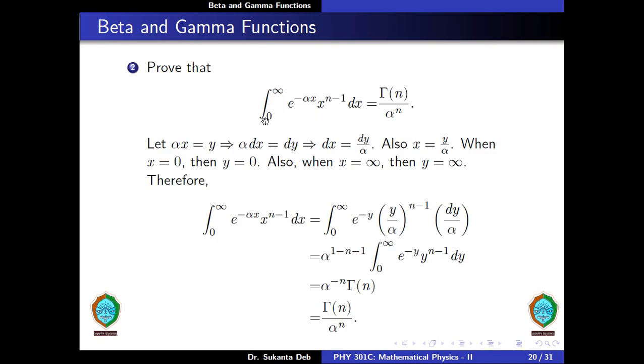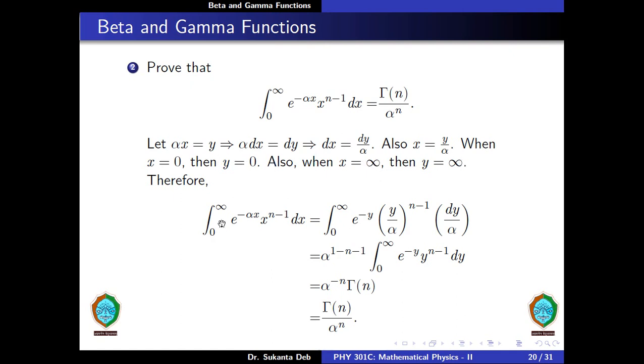Now let us prove that integration from 0 to infinity e to the minus alpha x into x to the power n minus 1 dx is equal to gamma n divided by alpha to the power n. So let us substitute alpha x is equal to y, and from here we find alpha dx is equal to dy, and this gives dx is equal to dy by alpha. Also x is equal to y by alpha. When x is equal to 0, then y is equal to 0. Also when x is equal to infinity, then y is also equal to infinity.